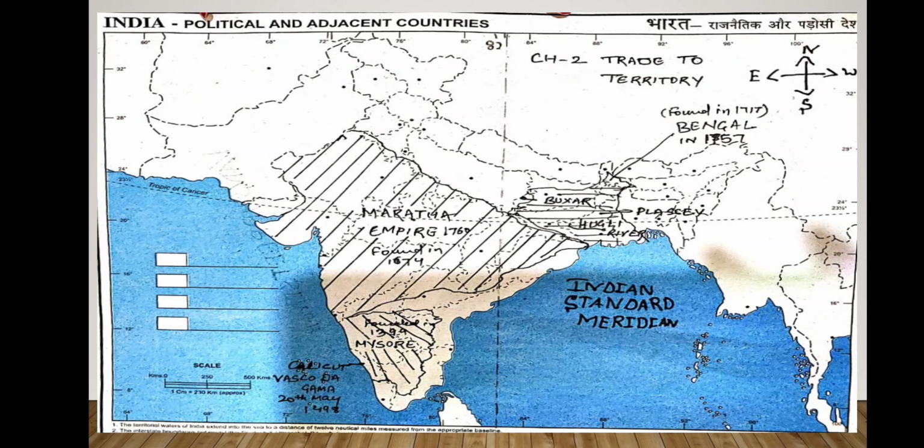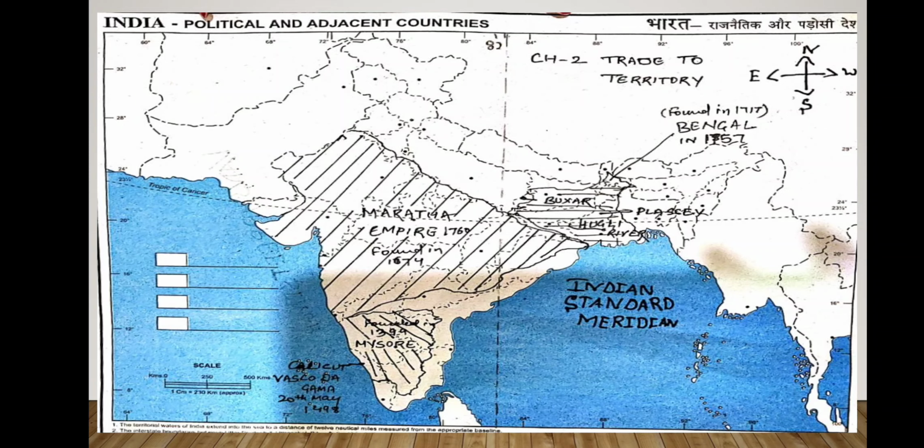There were four battles in the series of the Anglo-Mysore wars, and in the last battle in 1799, the East India Company succeeded in defeating Tipu Sultan. When Tipu Sultan died defending his capital Seringapatam in the last battle of the Anglo-Mysore war, this whole territory came under the control of the East India Company.